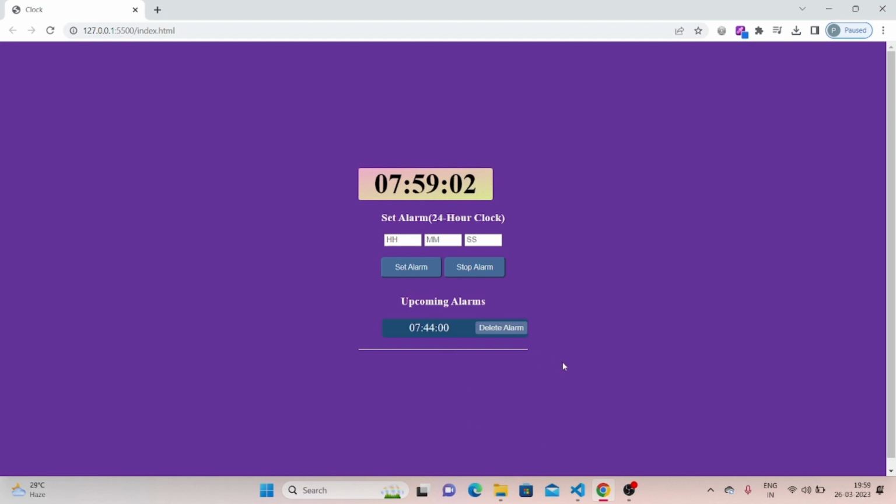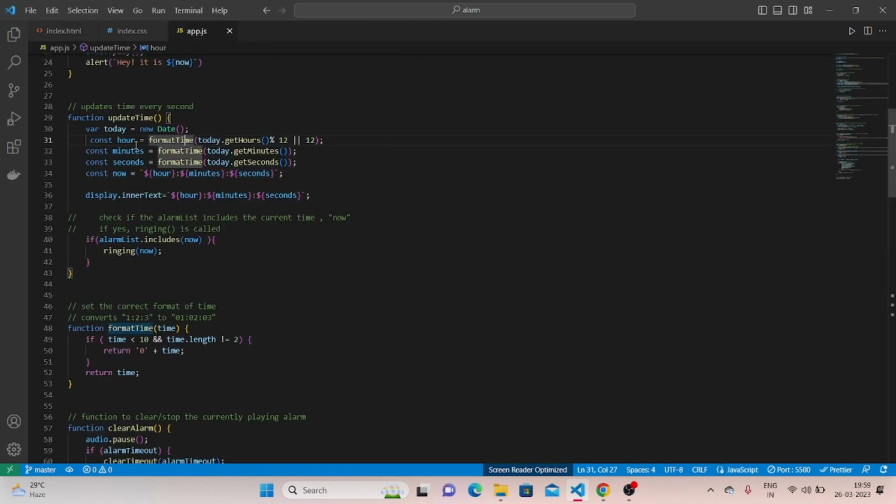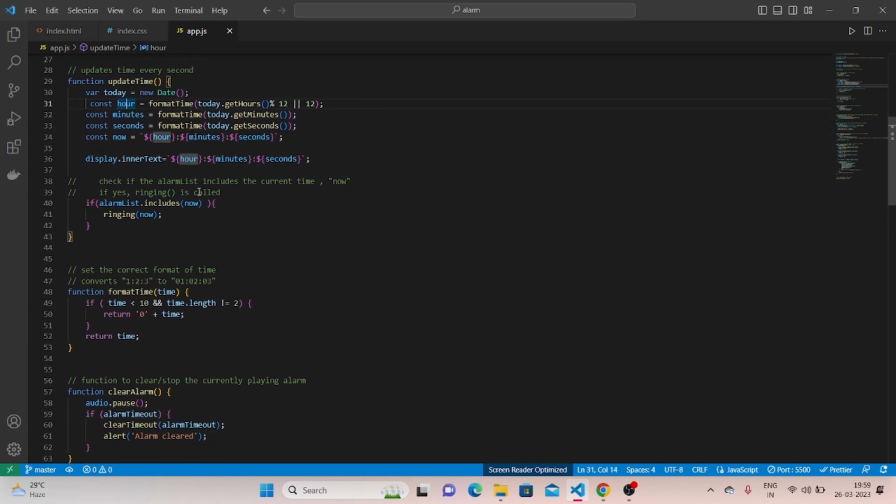For the first part, that is this digital clock which is updated every second, we have created a div in the HTML file and a function called update time in the JavaScript file.